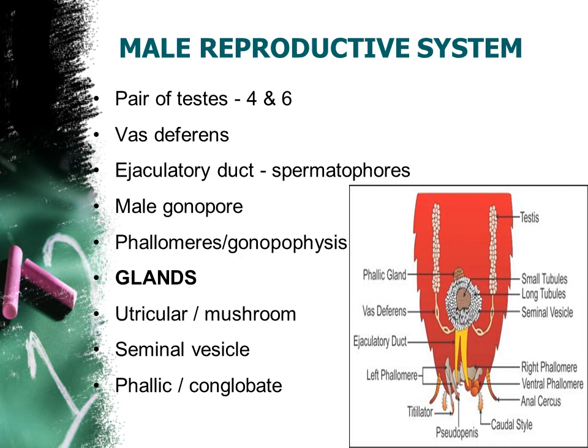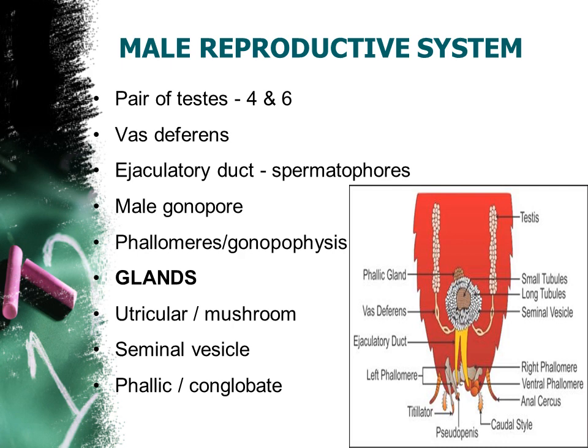There is a pair of testes located in the abdominal region, and each testis is a three-lobed structure: 1, 2, 3. So it is located in segments 4, 5 as well as 6. Clear? Okay.